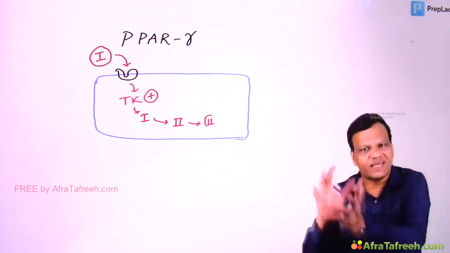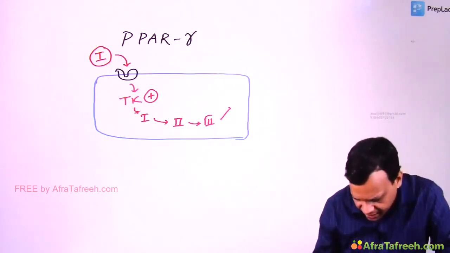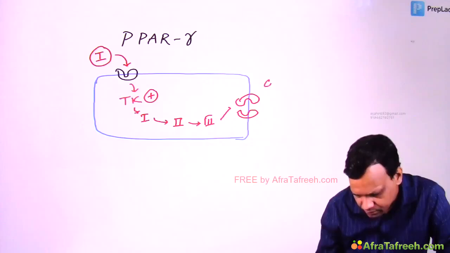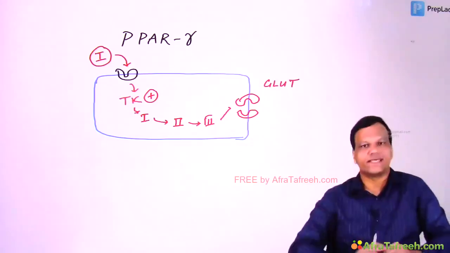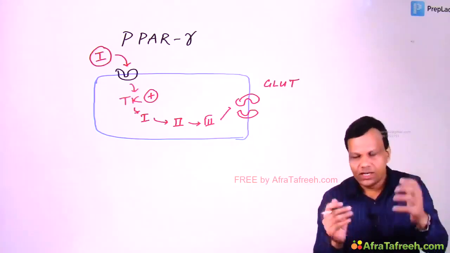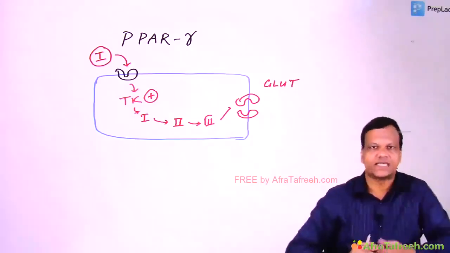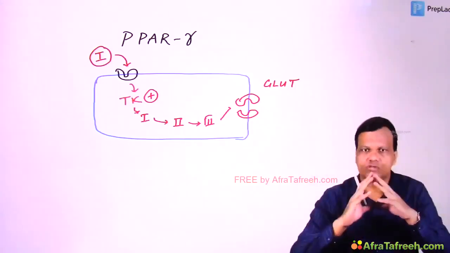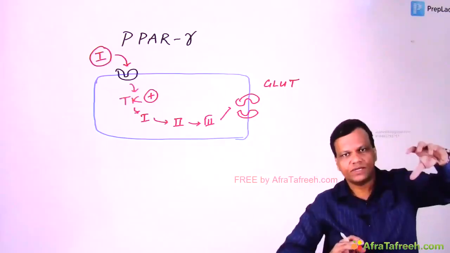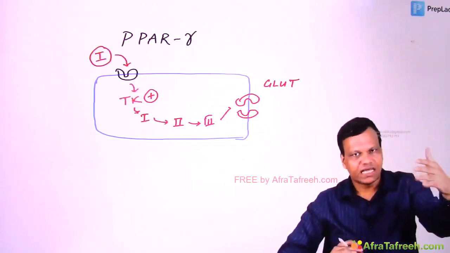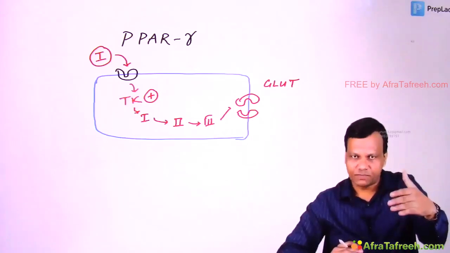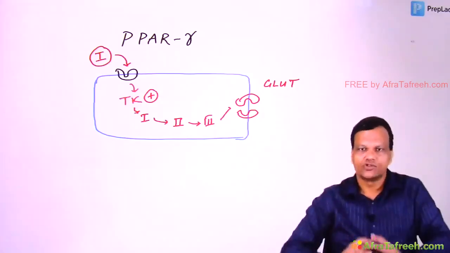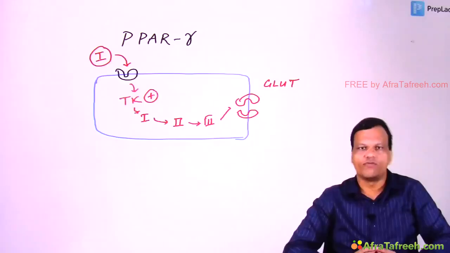So by many intermediate pathways, finally there will be opening of GLUT channels on various tissues, various cells. So when GLUT channels open, the glucose will come from the blood inside the cells. So blood sugar will decrease. This is, in simplified form, how insulin works. Insulin binds to the receptor, that will activate a tyrosine kinase, that will phosphorylate some substrate, that will activate further substrate. So many intermediate substrates are there. Finally there will be opening of GLUT channels.